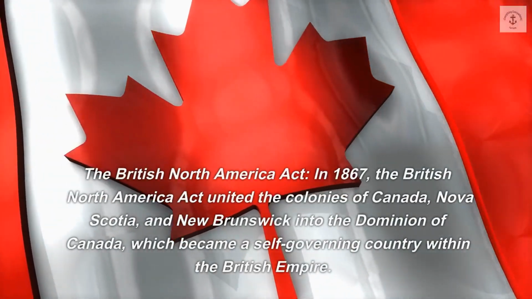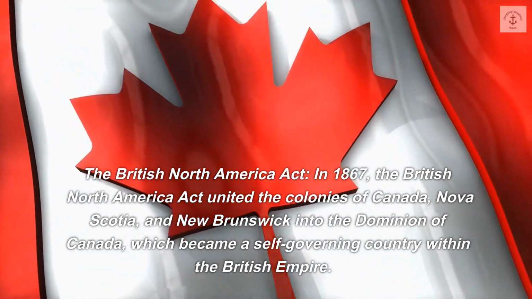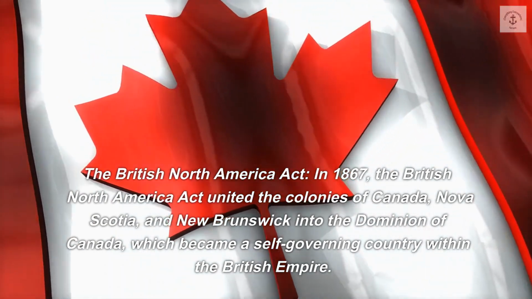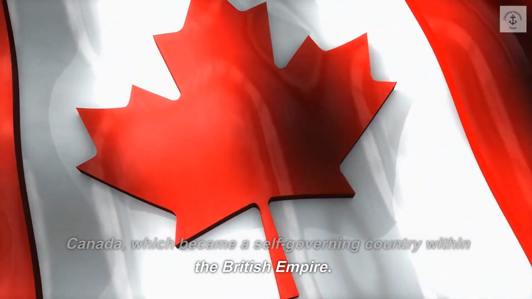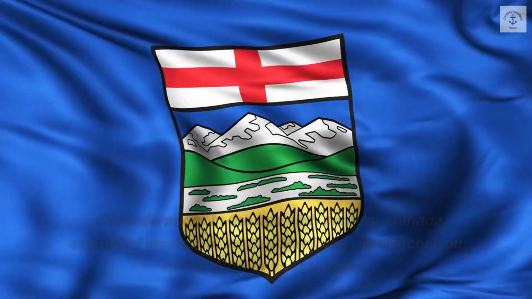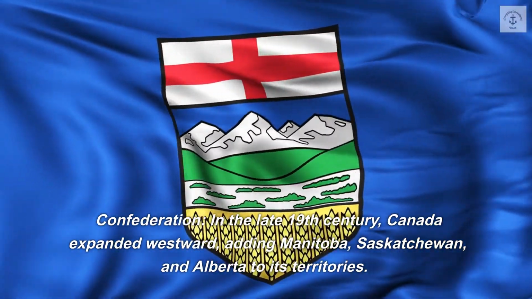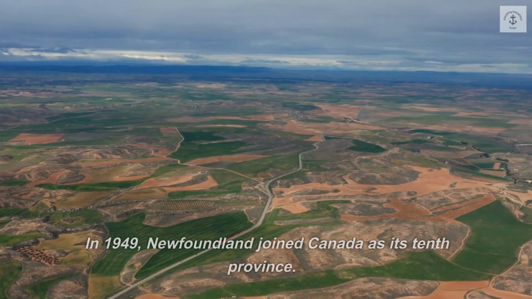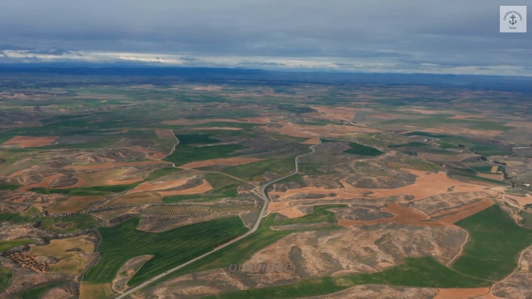The British North America Act. In 1867, the British North America Act united the colonies of Canada, Nova Scotia, and New Brunswick into the Dominion of Canada, which became a self-governing country within the British Empire. Confederation. In the late 19th century, Canada expanded westward, adding Manitoba, Saskatchewan, and Alberta to its territories. In 1949, Newfoundland joined Canada as its 10th province.